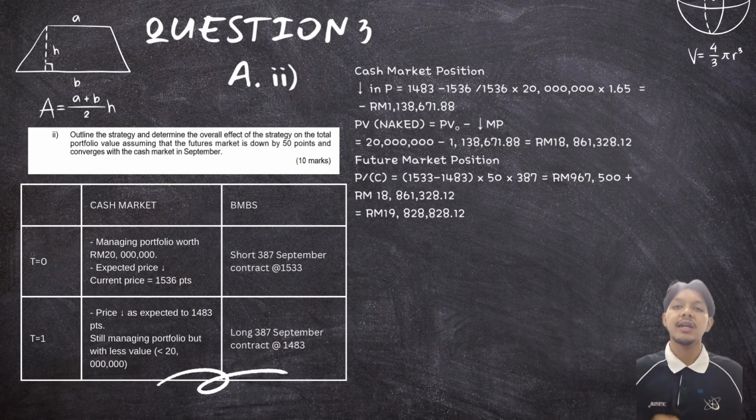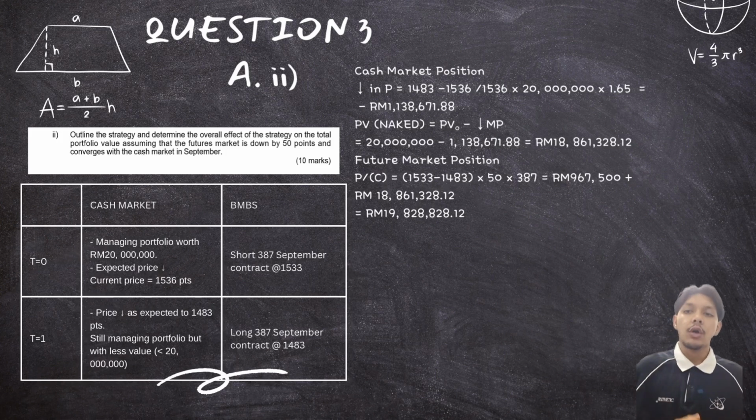The future profit is RM967,500. After adding this profit to the reduced portfolio value, the final hedged portfolio value becomes RM19,828,828.12. Overall, the hedge reduced the loss and helped protect the portfolio from the falling market.